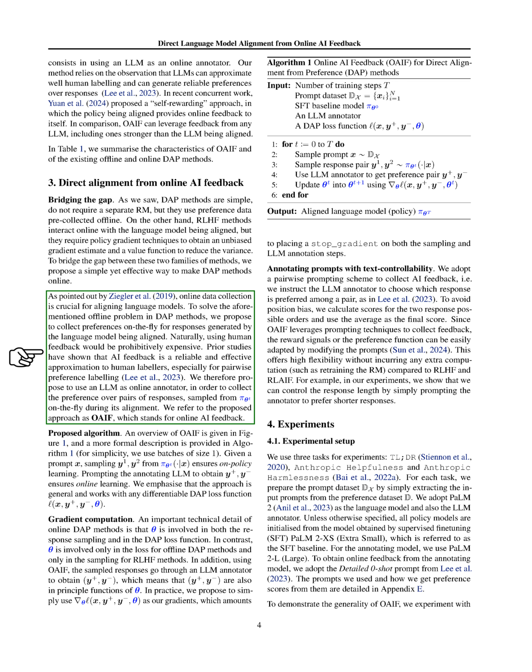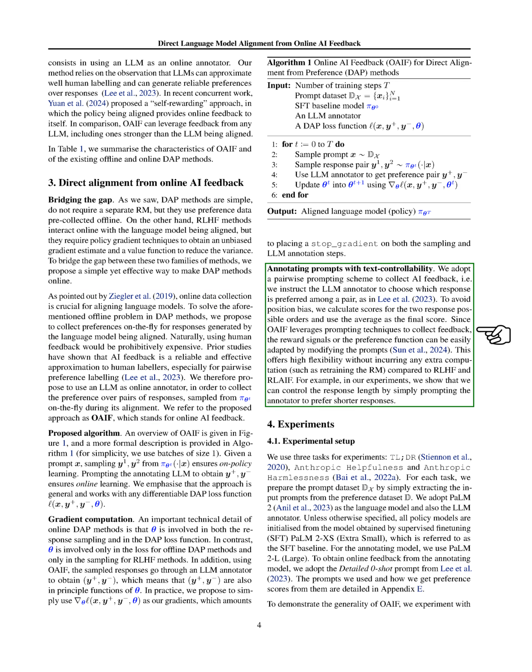Previous research has shown that using AI to give feedback is a good stand-in for human input, especially when deciding between two options. So, we suggest using a large language model, LLM, to automatically decide which of two responses is better, right as the model is being trained. We call this approach Online AI Feedback, OAIF.